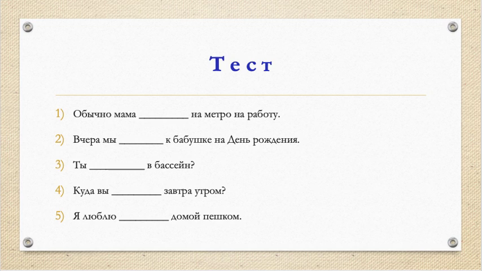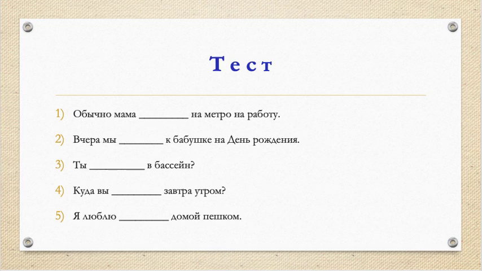It means it happens regularly. And if it's regularly all the time, it's a fact, means that we need multi-directional verb. And the correct one, обычно мама ездит на метро на работу.